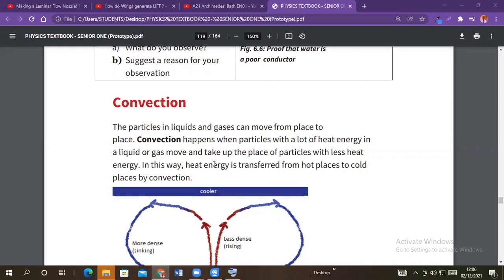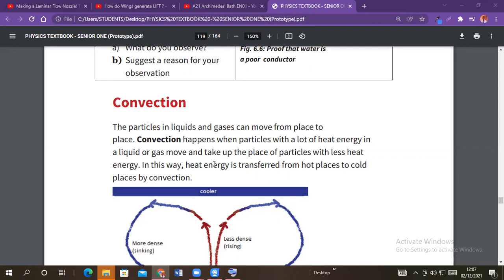So if you have a saucepan, you have put it on fire, or on a charcoal stove, or on an electric hot plate, the water which is at the bottom, its particles gain heat fast. When they gain heat fast, they become energetic because they have absorbed the heat energy.